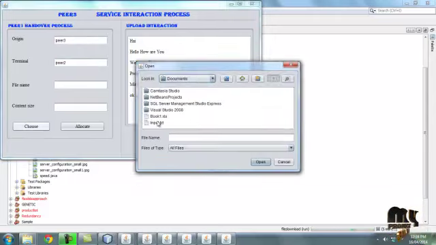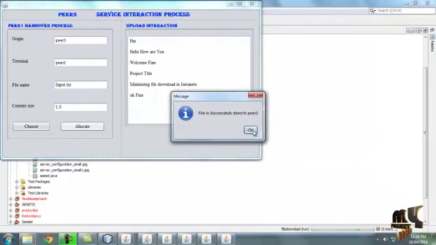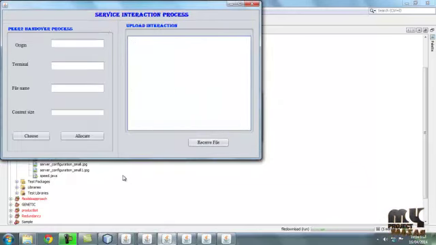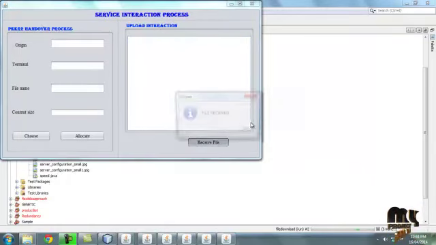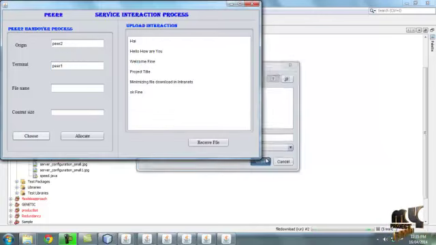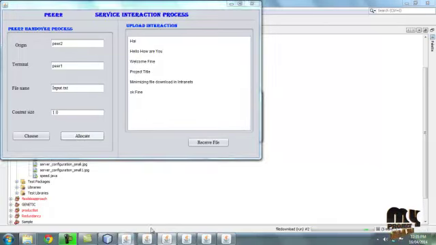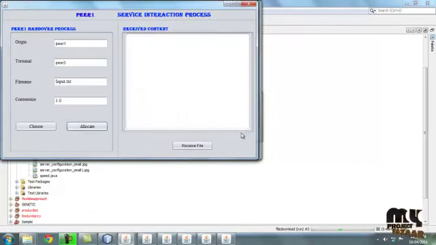Then give the source peer name and the destination peer name, and choose the input file. Allocating means peer 3 to peer 2, successfully directed to peer 2. Then run peer2.java and click receiving file. Now the source is peer 2 and the destination is peer 1. Choose the input file, then click allocate, which sends from peer 2 to peer 1. Peer 1 is already open in the process. Clicking receive file means the file is received.